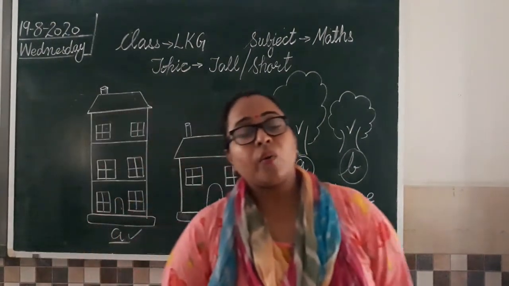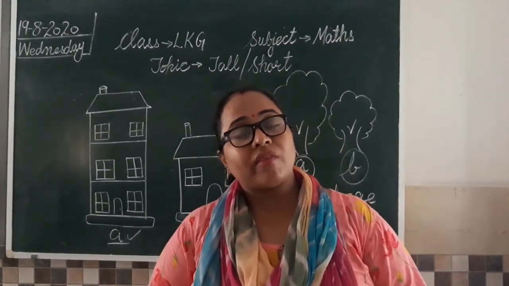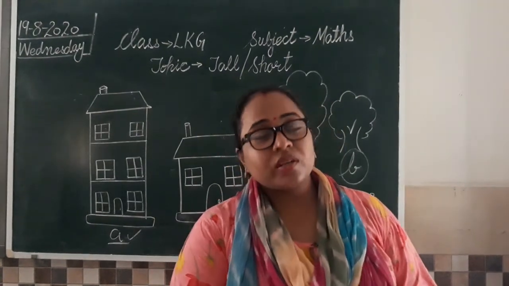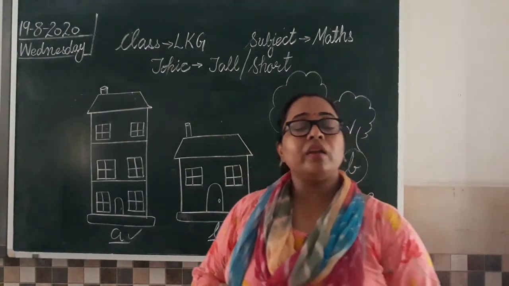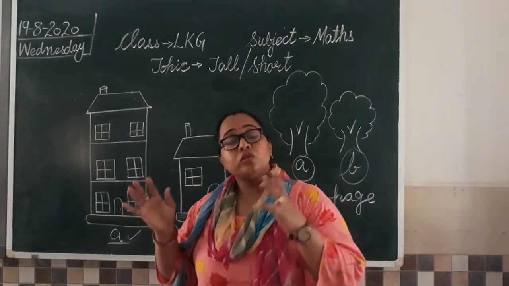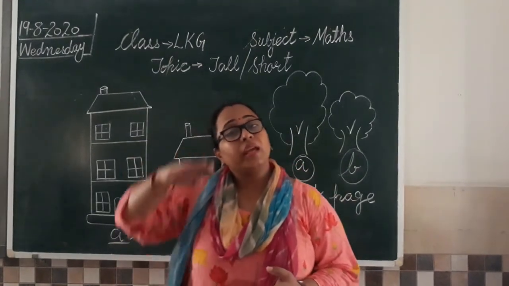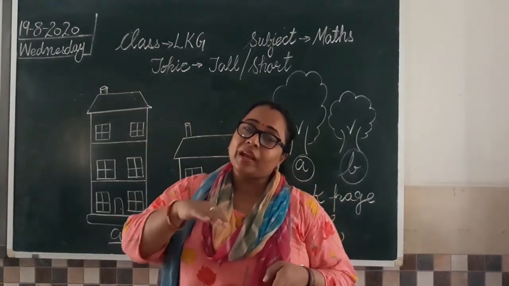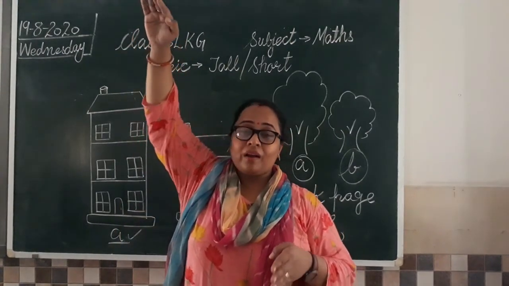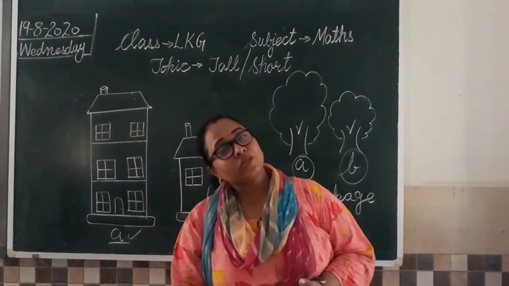So class, I hope that you have understood both your classwork and your homework and must have understood how to do this work in the book as well. Great. So just giving a quick revision of what we have done. We have learned to compare given objects. यानी कि जो objects हमें दिए गए हैं उनको compare करना. कैसे? उनकी height के ऊपर. On the basis of their height. Which object is tall? Tall means lamba. And which object is short? Short means chota. Is that clear to all of you?